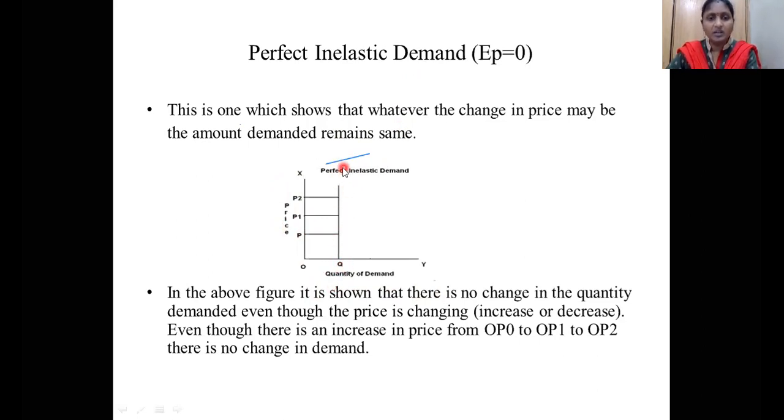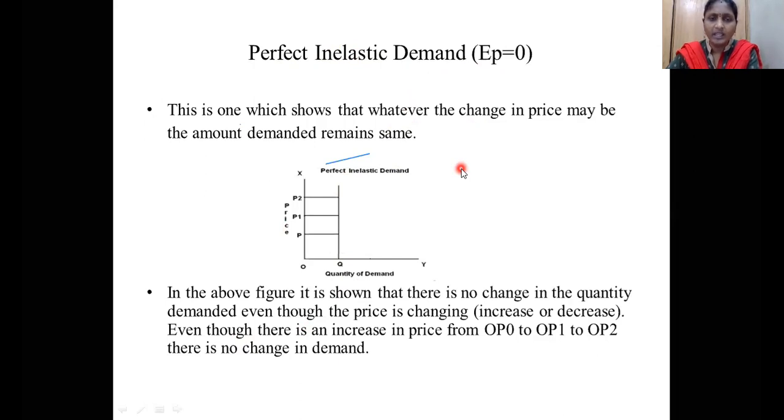the same. It is equal to the line x is equal to y line. So even though the price is changing, whether it is an increase or decrease, the quantity demanded remains the same. Quantity demanded being the same means we put EP is equal to 0. Such a type of demand is called perfectly inelastic demand. This is the second case of price elasticity of demand.